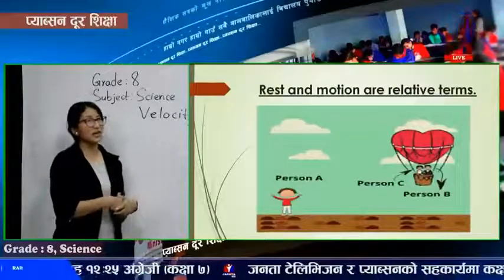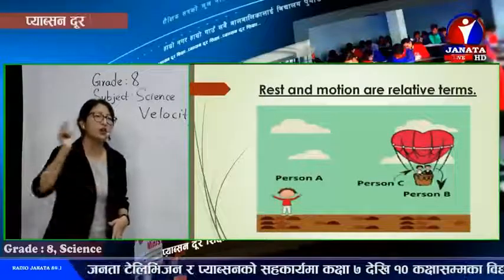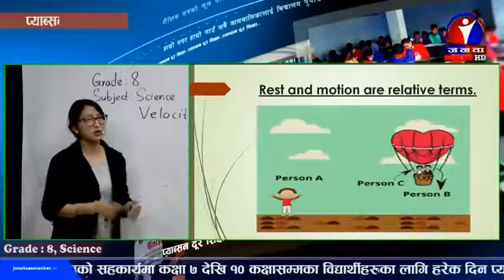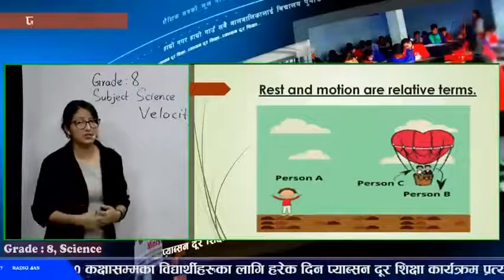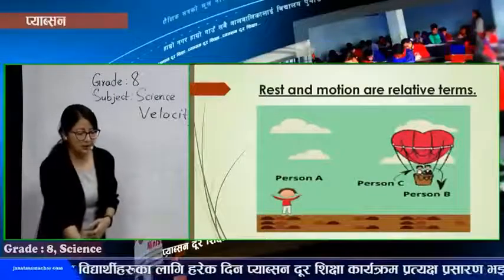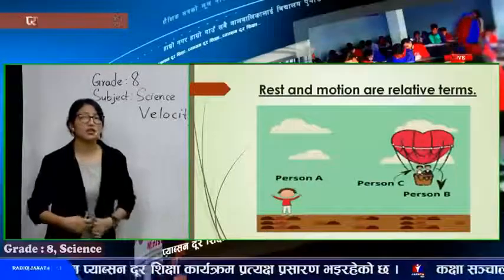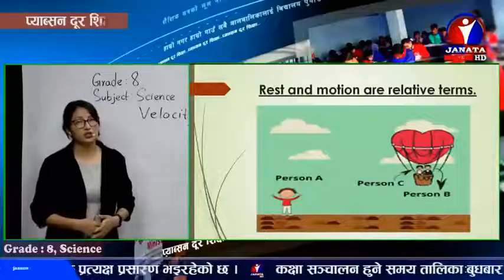But if you see from outside, down from the ground, then they are moving all around. They are moving up higher in the air. So it's in motion. Under one condition, it can be in rest; under another condition, it is in motion. So an object can be in rest and motion at the very same time. So they are relative terms. They are related to each other.